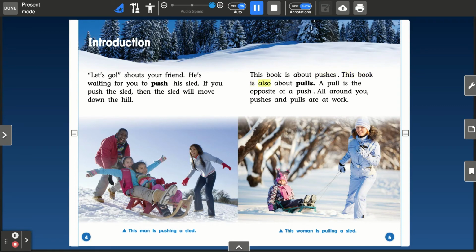This book is also about pulls. A pull is the opposite of a push. All around you, pushes and pulls are at work. This man is pushing a sled. This woman is pulling a sled.